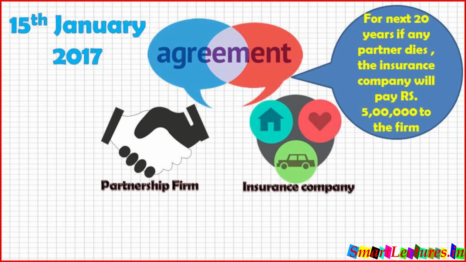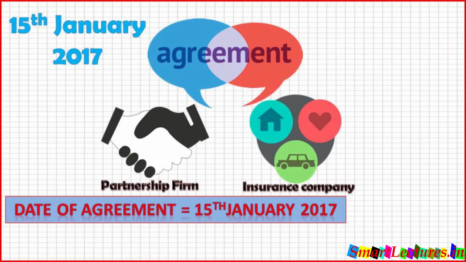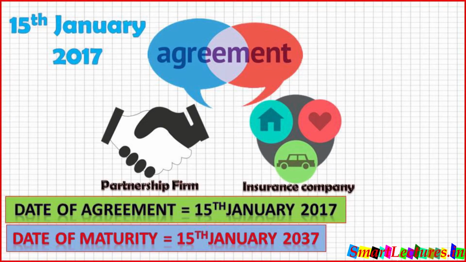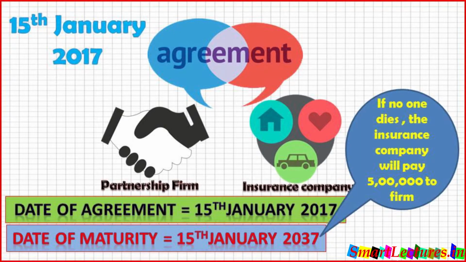so that the firm can pay off. So the date of agreement is 15th January 2017 and this policy will work till 15th January 2037. That will be the date of maturity. It means if nobody dies till 15th January 2037, the insurance company will pay 500,000 to the firm.